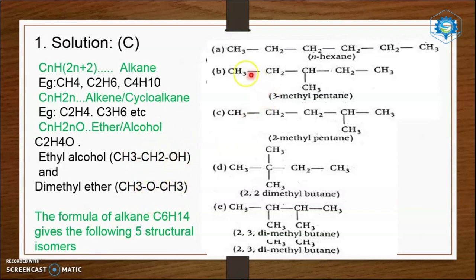So C6H14, 6 carbon atoms will be there. Then one substitution, either on the third carbon, 1, 2, 3, then on the second carbon, 1, 2. This one also is second because if you count from this side, it will be the second carbon atom. And double substitution includes 2,2-dimethyl butane or 2,3-dimethyl butane. So this is the answer. Let's go for the next question.